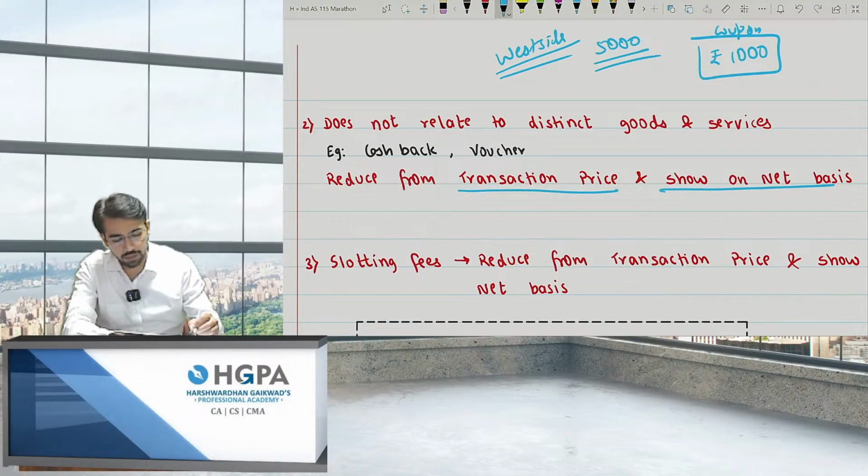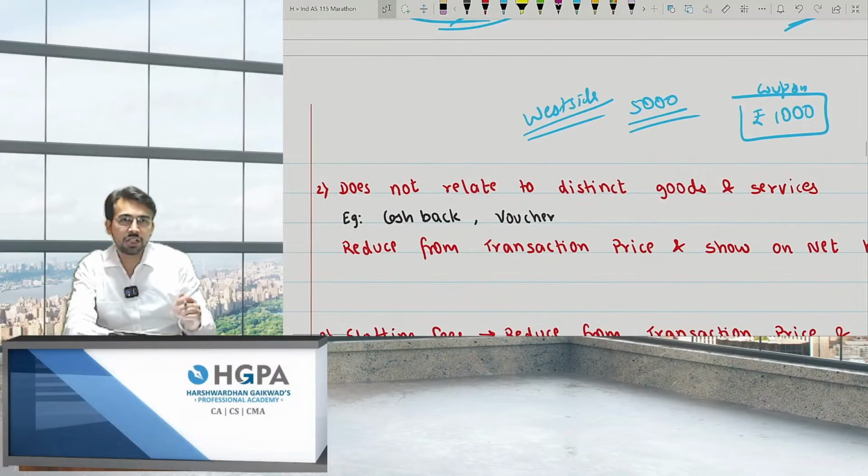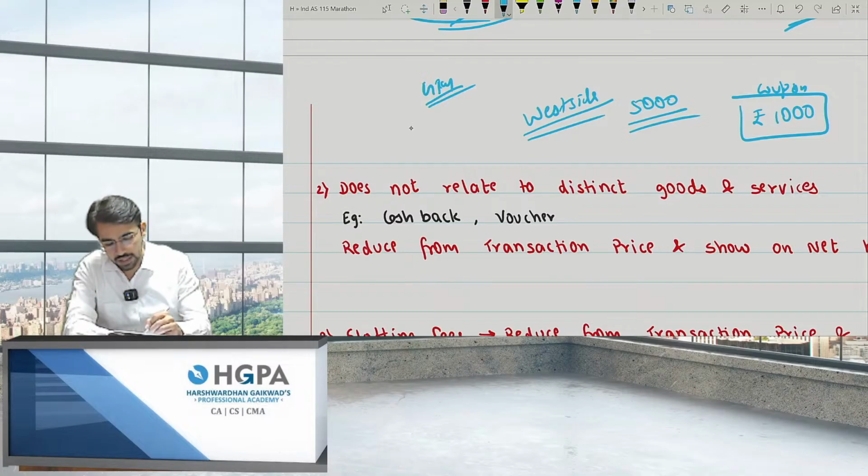So basically, whatever the value of voucher is or whatever the amount of cashback is. For example, let's say you made a recharge from, let's say, GPay, Google Pay, right? You made a recharge of 666, and you got a cashback from Google of rupees 16.